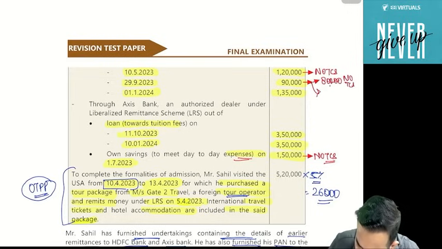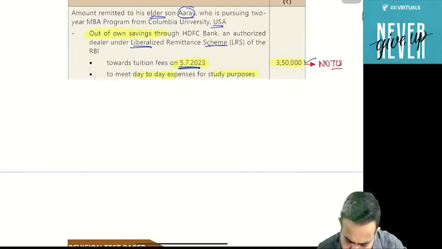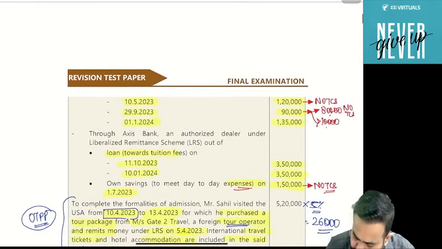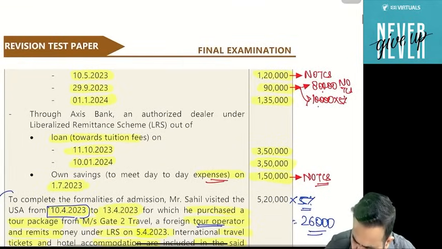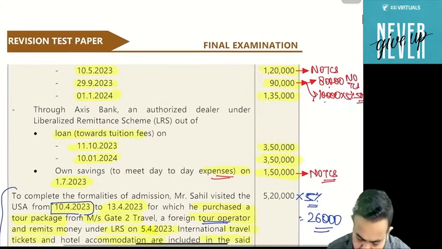But on the remaining 10,000 TCS is applicable, because this is for educational purpose but from own savings. So TCS is applicable at the rate of 5%. 5% comes to 500.